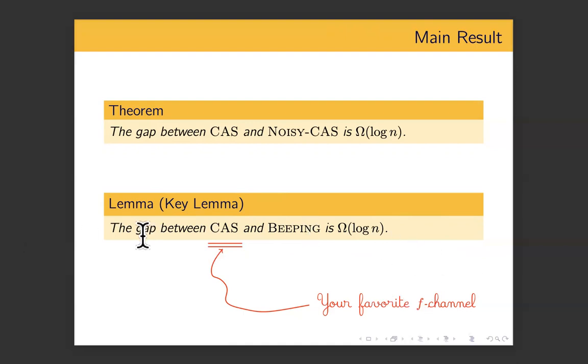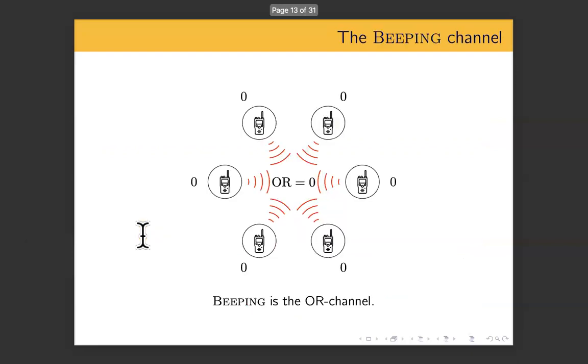We want to show the separation between CAS and beeping, but first let us define the beeping channel. To define the beeping channel, I want you to think of it as just the OR channel. Again, you have your wireless devices in a room. They all send bits, but this time the channel outputs the OR of all the bits sent. If everybody is sending 0, then the OR is 0, and therefore everybody will receive 0. This is the one case. The other case is when some of these parties are sending 1, then the OR becomes 1, and now everybody receives a 1 in this round. The beeping channel, therefore, is just the OR channel.